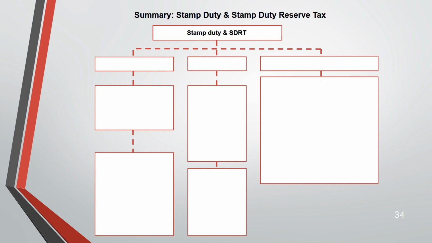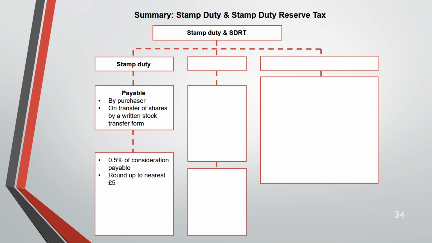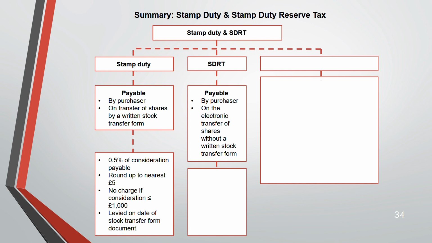So this is the summary of stamp duty and stamp duty reserve tax. Stamp duty is payable by the purchaser on transfer of shares, 0.5% of consideration, rounded to the nearest 5 pounds, no charge if consideration is 1,000 or less, and levied on the date of transfer. Stamp duty reserve tax is also payable by the purchaser on an electronic transfer of shares, 0.5% rounded to the nearest pence, and levied on the date of agreement.